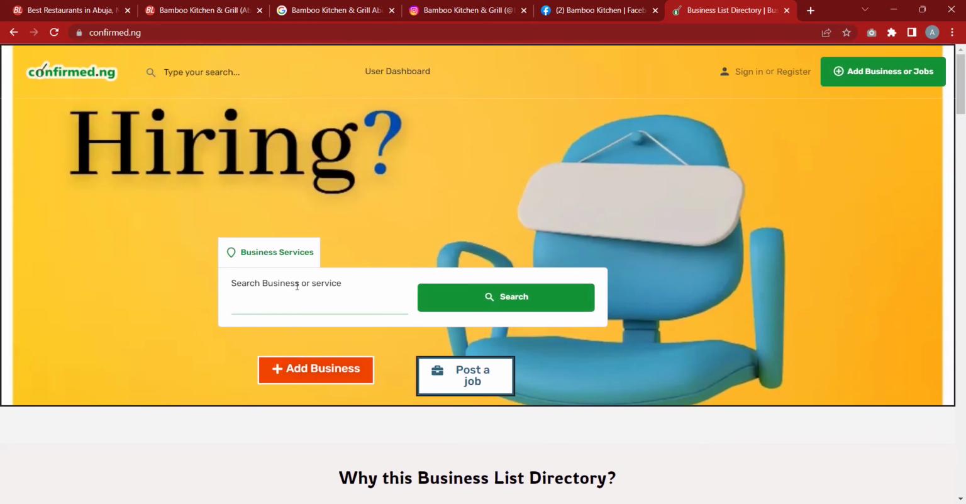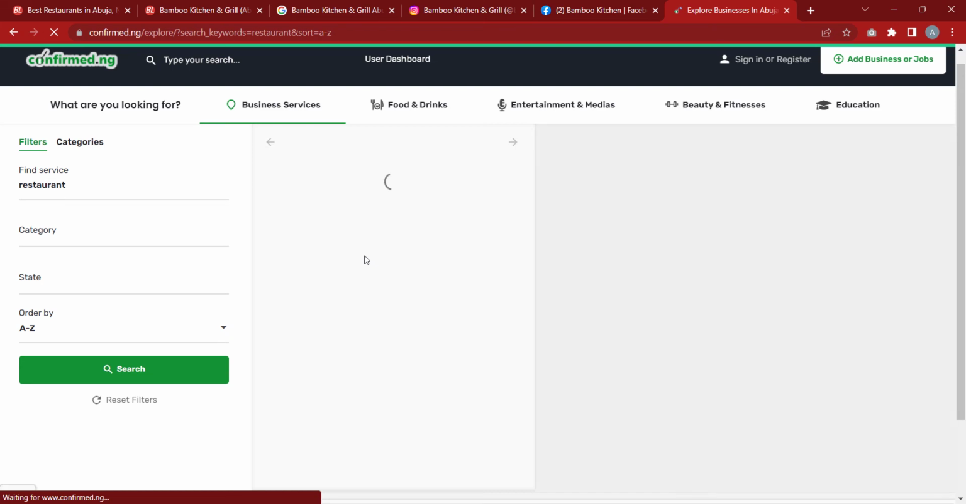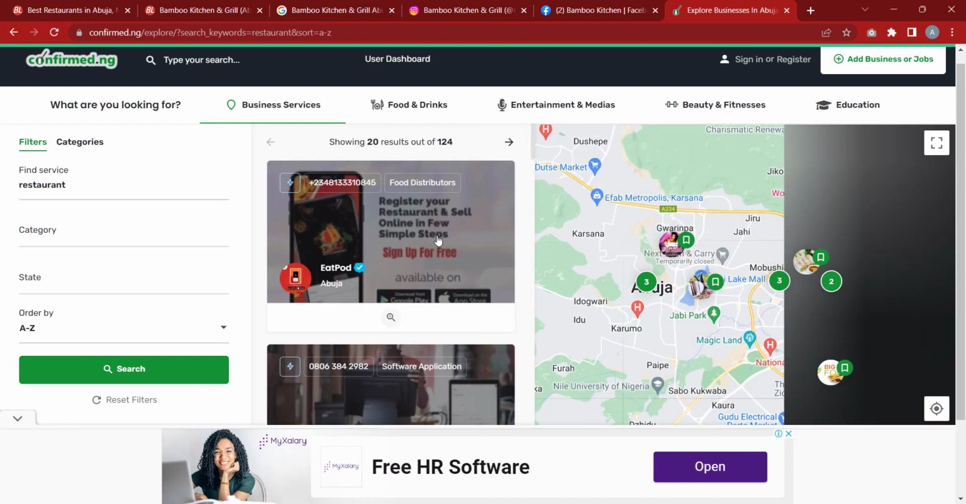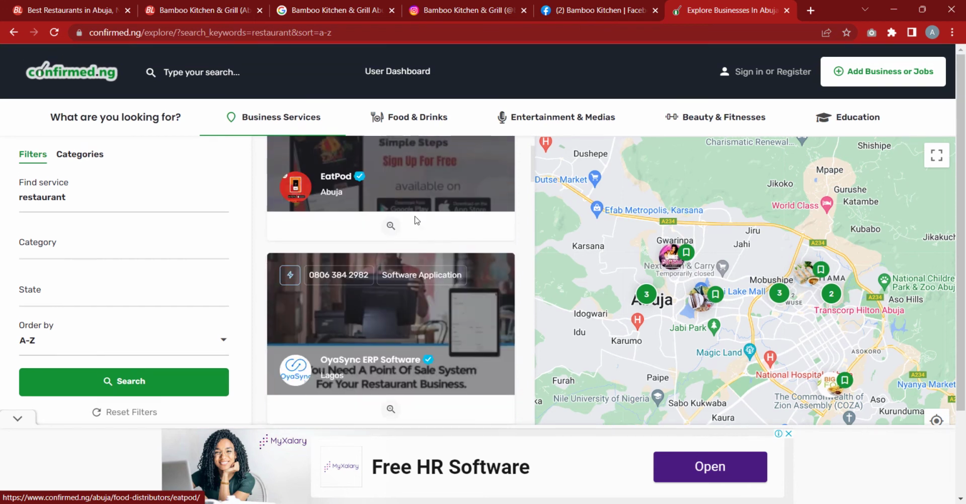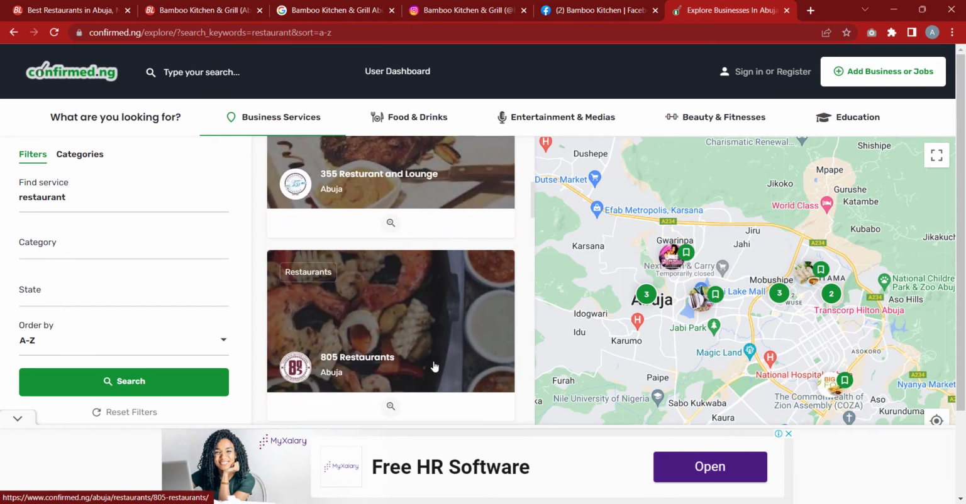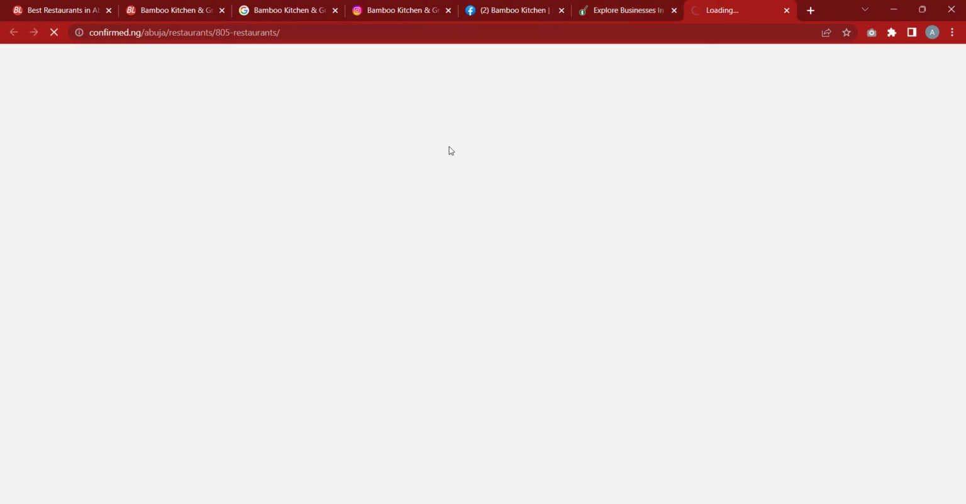So if I search for restaurants, we'll see quite a number of them here. Their numbers are here. So they have 124. You can just pick any of them. This 825 restaurant, for example.